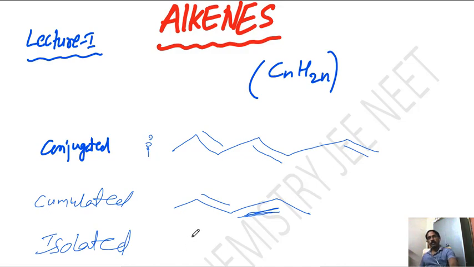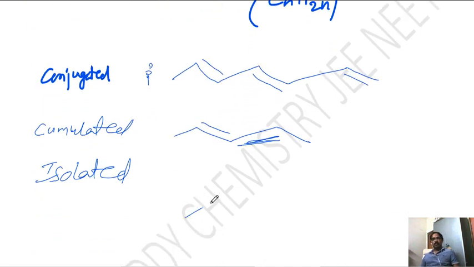Then isolated means here one double bond is there, here last one double bond is there. It should not be conjugated. Minimum 2 carbons distance in between double bond and double bond. These are called isolated.